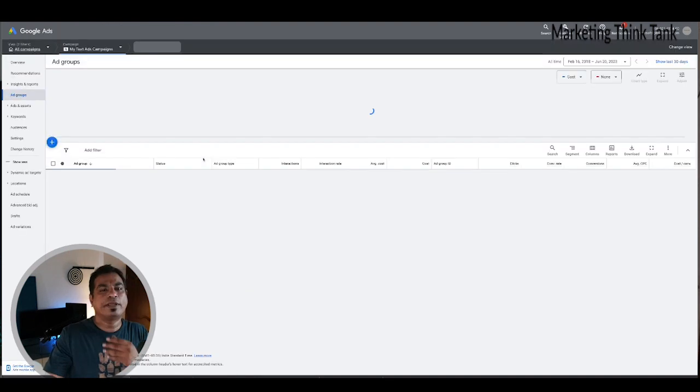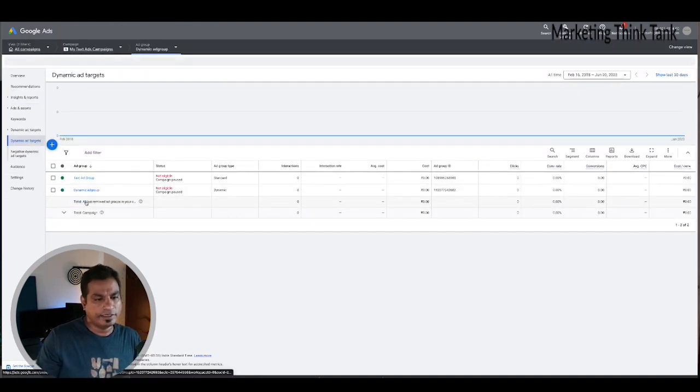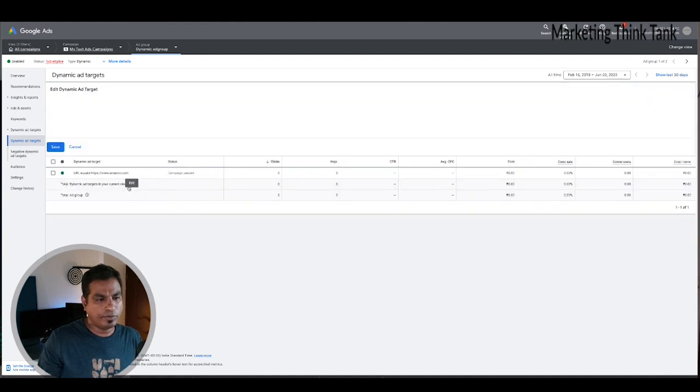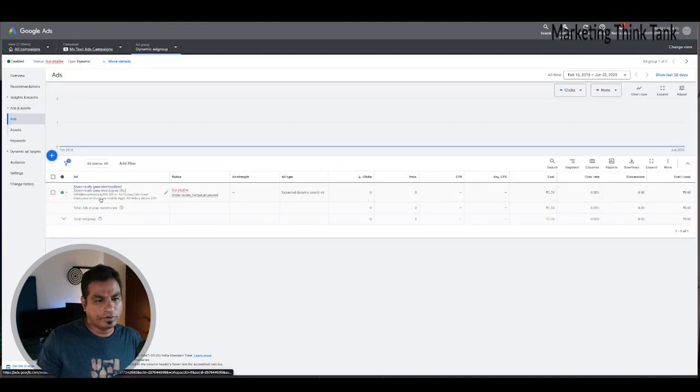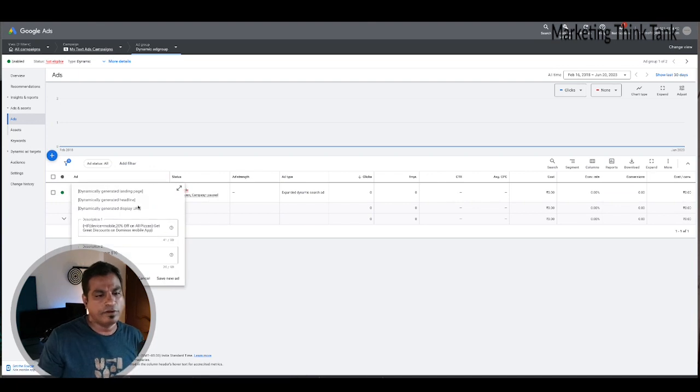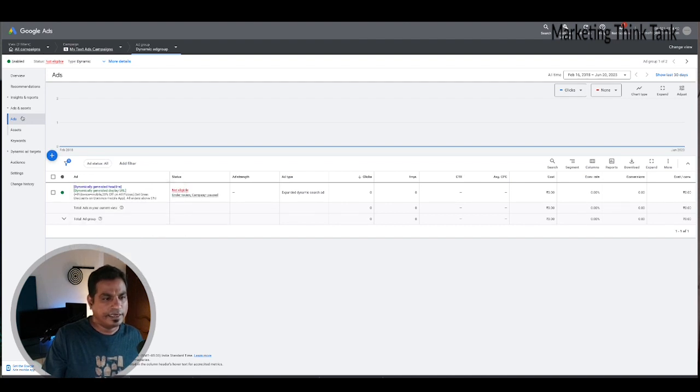So when you create a dynamic search ad, okay, this is a dynamic ad group. Let's try and see what the ad looks like. So I'm going to the dynamic ads. Okay, so this is how it looks. Your headline will be automatically generated. Your display URL and your landing page will automatically be generated. And this is a condition that you have set up that if people come from a mobile device, they would see 20% off on all pizzas in the description, or they would see great discounts on Domino's mobile app. As simple as that, right? Now, this is done, so I'm just going to cancel it.